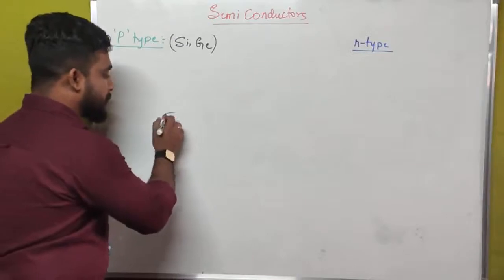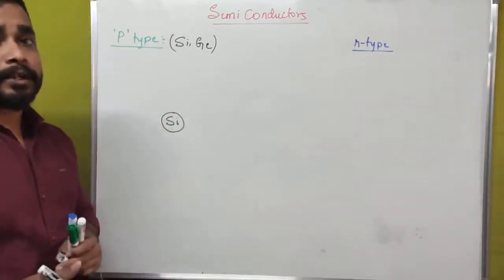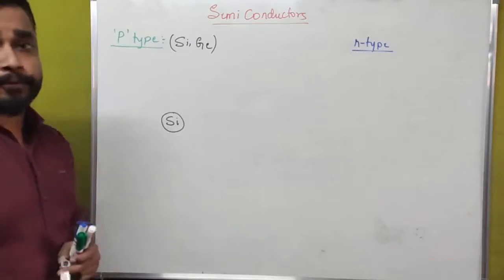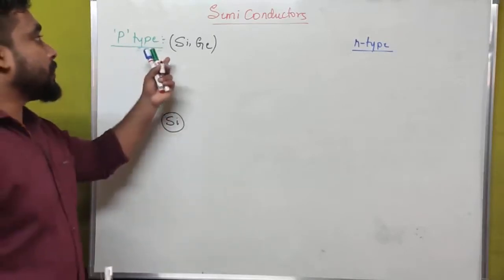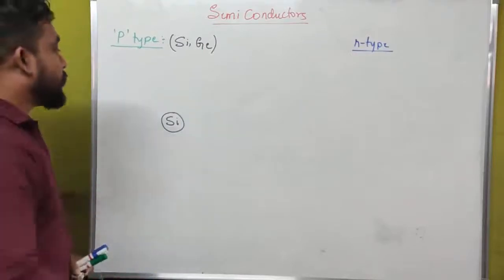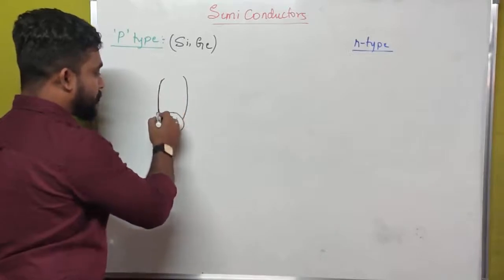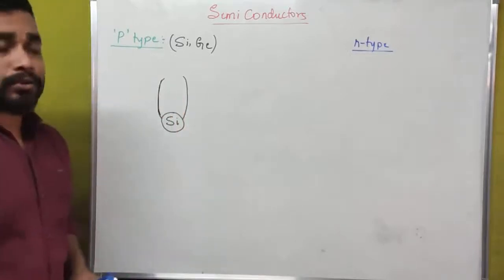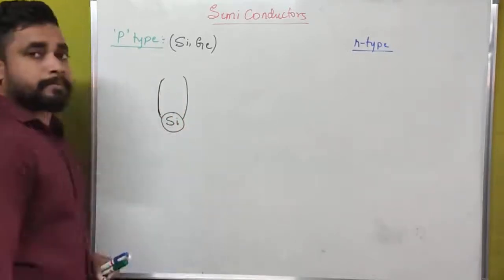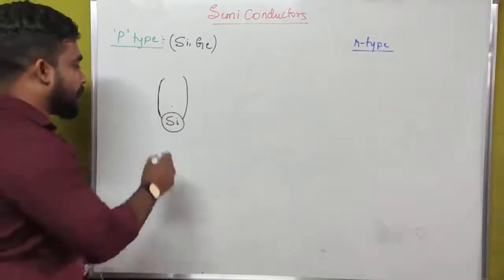Here I am considering silicon. In its outermost orbit it consists of 4 free electrons, either silicon or germanium. You can use any of these two. In both atoms, the number of free electrons is 4.